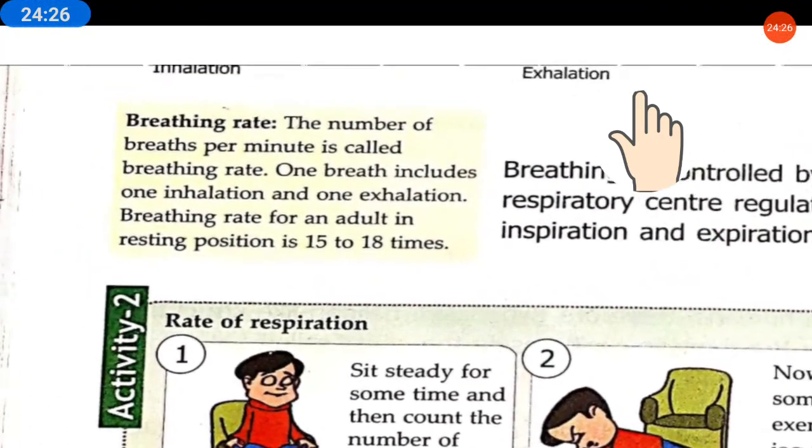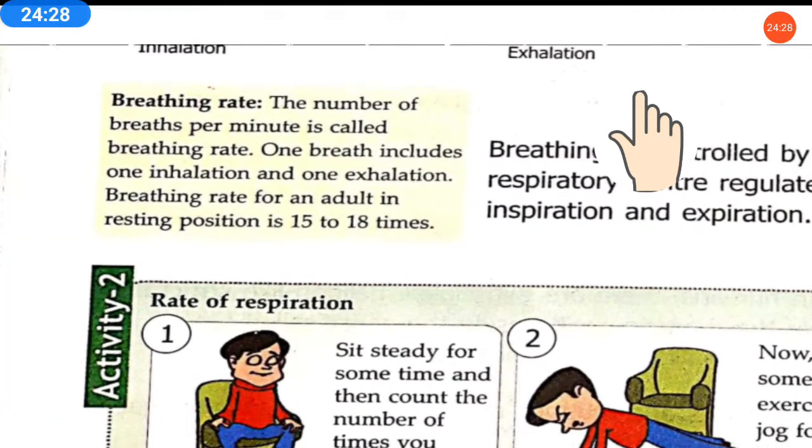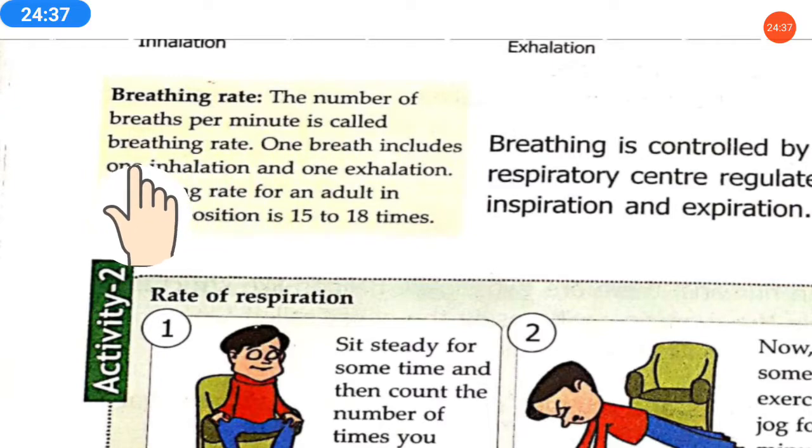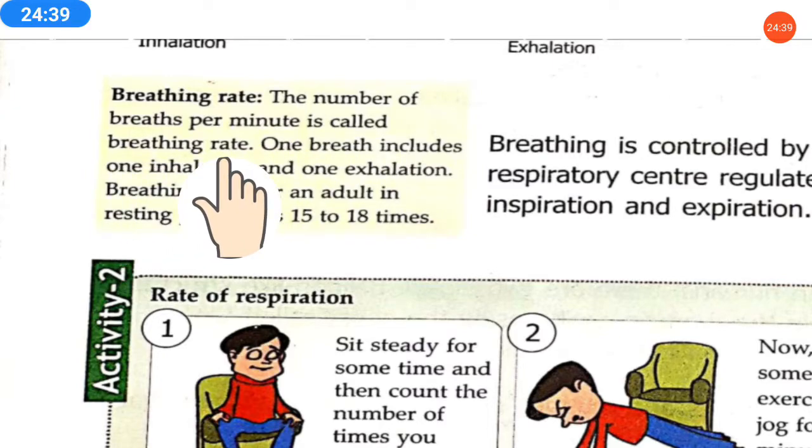Okay, here in the yellow box something is given, what is that? Breathing rate. Now what is breathing rate? The number of breaths per minute, meaning in 1 minute how many times you are breathing. So this is called breathing rate. The rate, the speed, the number of times you breathe in 1 minute is called breathing rate.